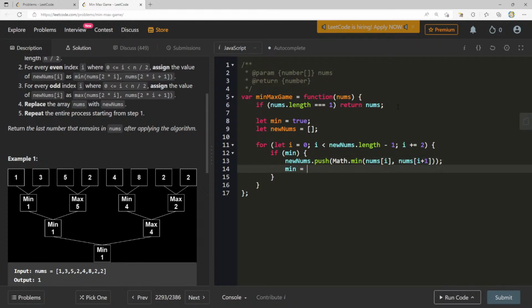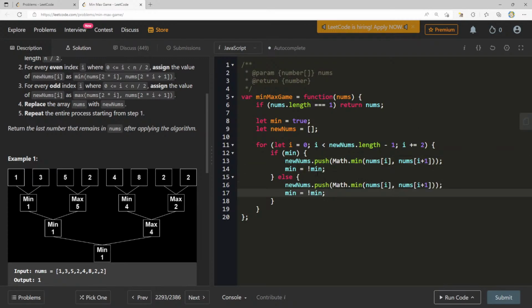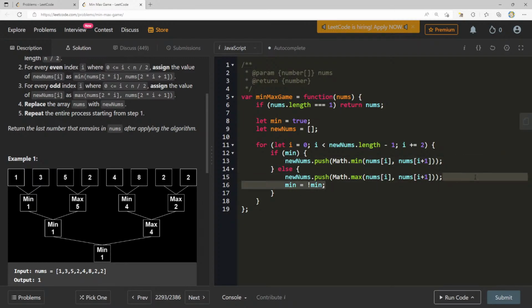And then we'll say min equals not min, else new nums, we'll just do the same thing again, right? Now we'll just push the max, and this we can remove because it's always going to be the same for both. So we can say min equals not min.